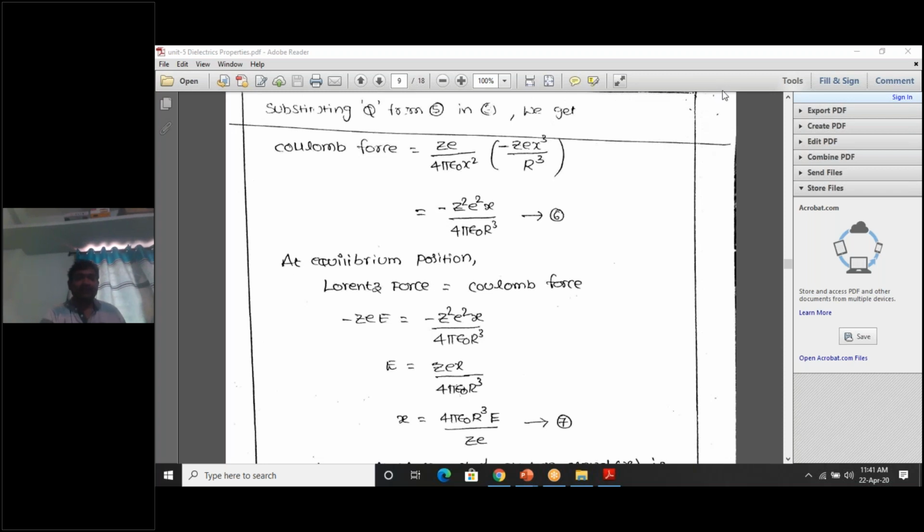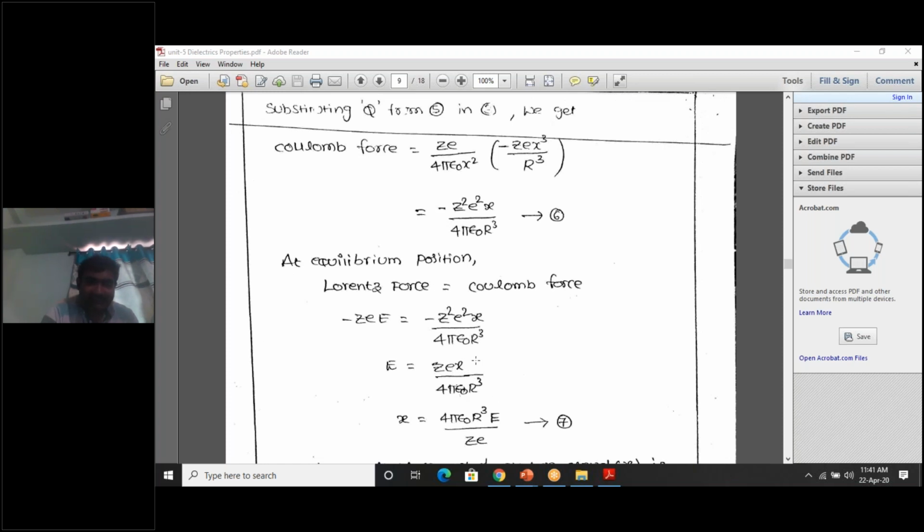Right. So here you see Z square E square cancels out ZE. This ZE cancels Z square square. So what is the leftover? If ZE cancels in Z square E square, what is the leftover factor? ZE into x divided by 4 pi epsilon naught r cube. From this we need to calculate x.